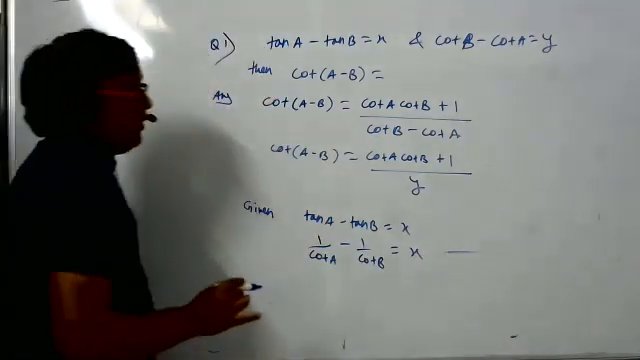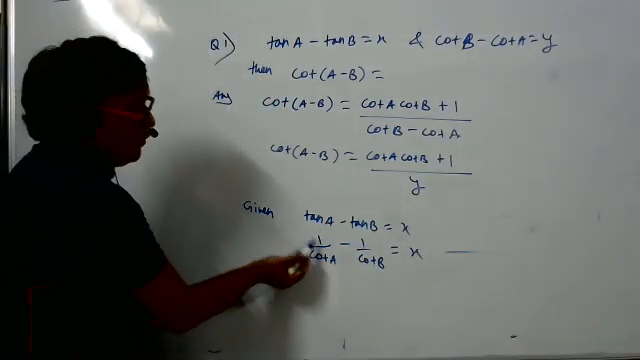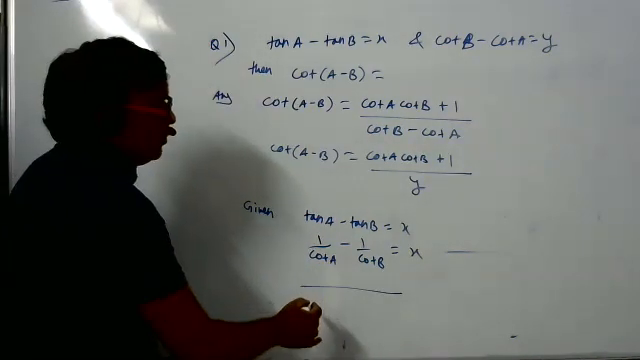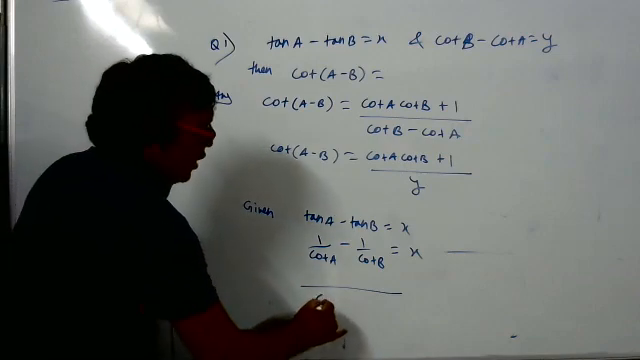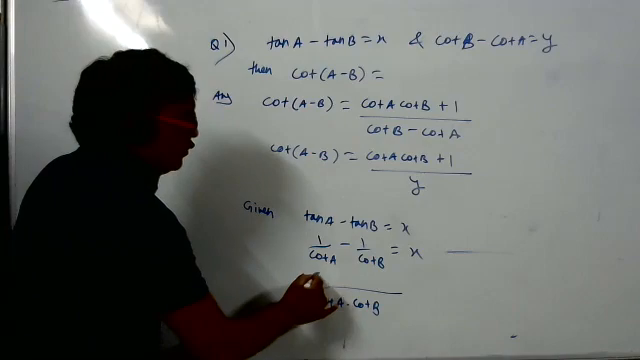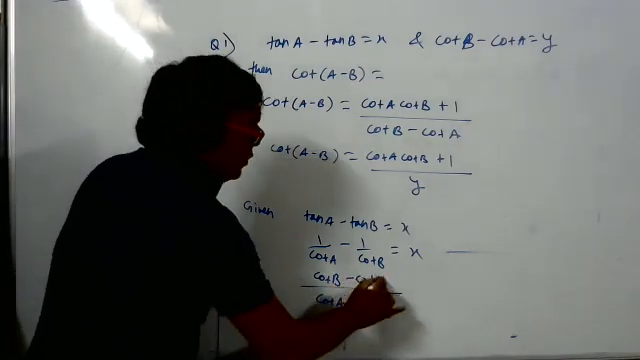Till here is there any doubt, student? No, sir. LCM, what? Tell me, help me. LCM is cot A into cot B. Numerator: cot B minus cot A, over cot A cot B, is equal to x.